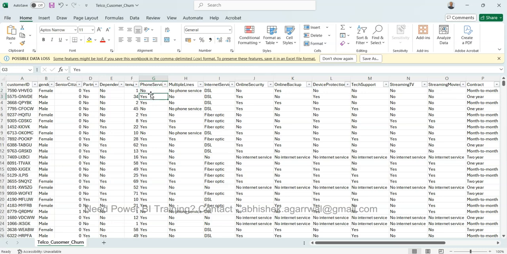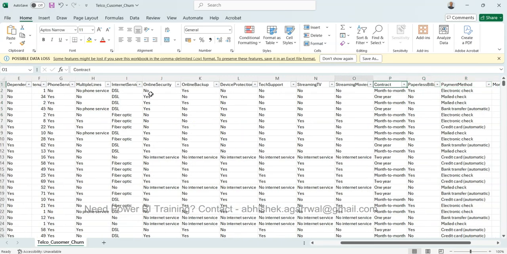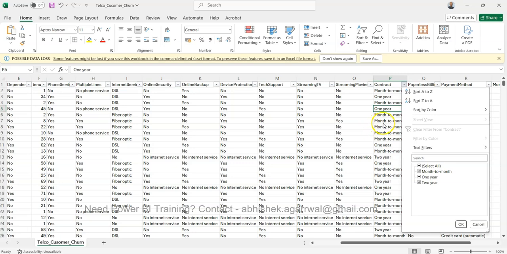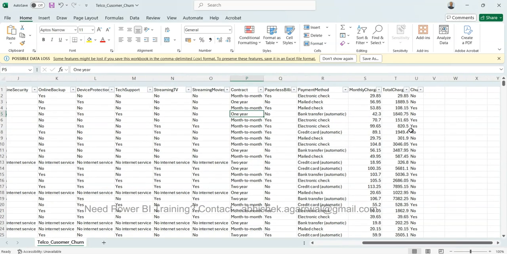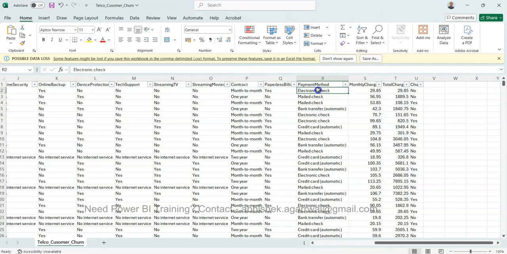Phone service, yes or no, whether the customer has the phone service or not. Multiple lines, internet line, whether they have online security, online backup option available or not, device protection available or not, tech support, streaming of TV, which telecom providers give as an option today. Streaming of movies, contract, 1 year, month to month, and I think 2 year, 3 different options are available. Paperless bill, yes or no. The payment method, the monthly charge, and finally whether the customer has churned or not.